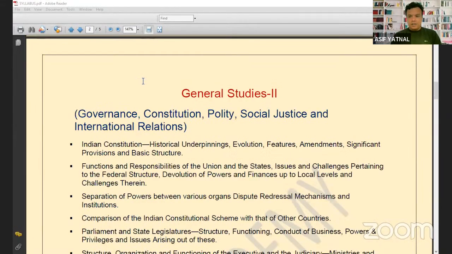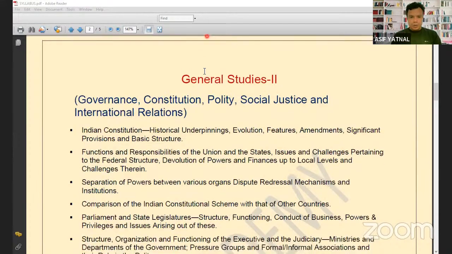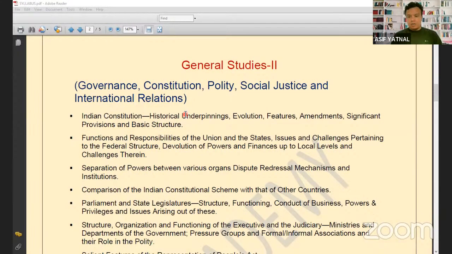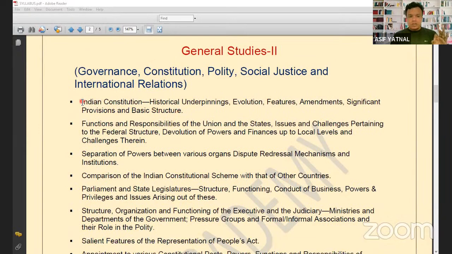Right. Now see here. This is GS paper 2. In GS paper 2, the main topics are governance, constitution, polity, social justice, and international relations. These are the main topics, right? The first part of the syllabus is about the constitution. So in the Indian Constitution, what are you supposed to know? In the Indian Constitution you are supposed to study this topic, historical underpinnings.